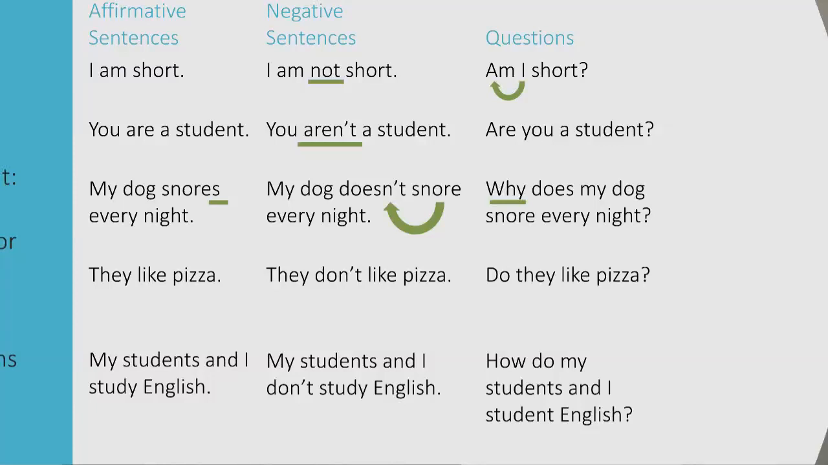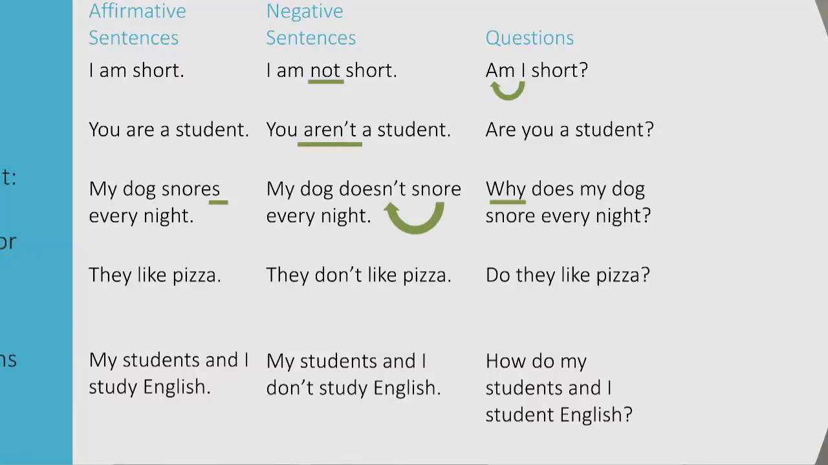My dog doesn't snore every night. They don't like pizza. My students and I don't study English. We do, but you get the idea. Now remember, with negatives, you can choose to use contractions or the full form. It's up to you. So we could also say, my dog does not snore. They do not like pizza. My students and I do not study English.